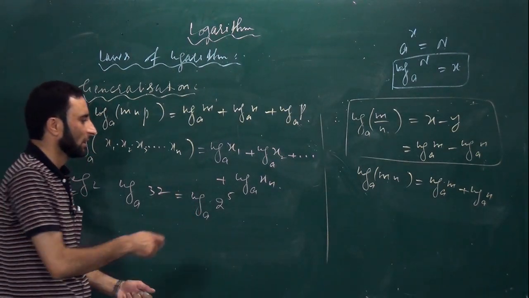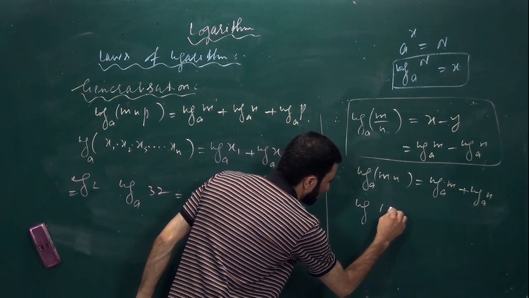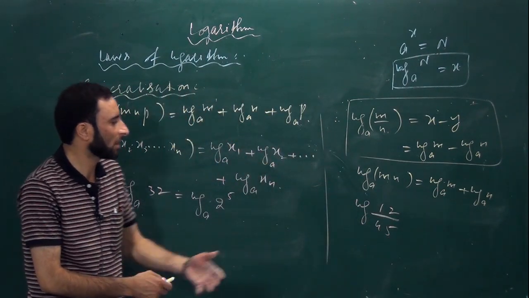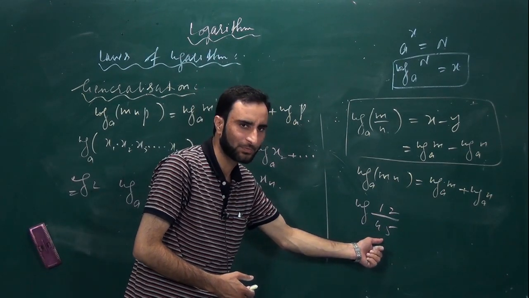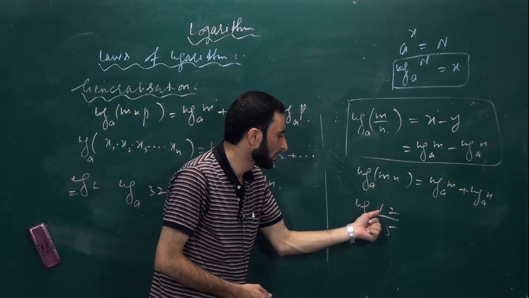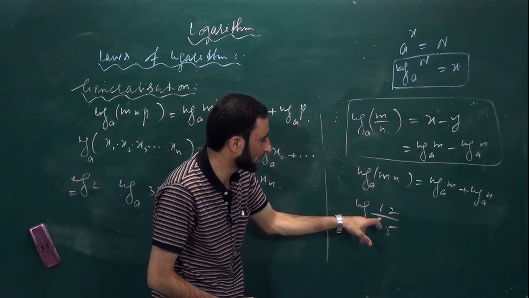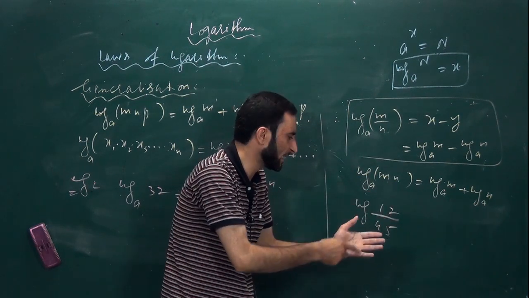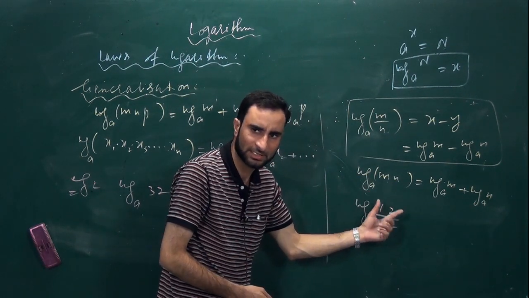For example, you have to solve like this: log of 12 divided by log of 45. You have to find the value of log of 12 divided by log of 45. What is the first procedure that you shall use? First of all, you shall use log of m by n. So here you will write log of 12 minus log of 45. Then after that, what property we have to use that we can further write.